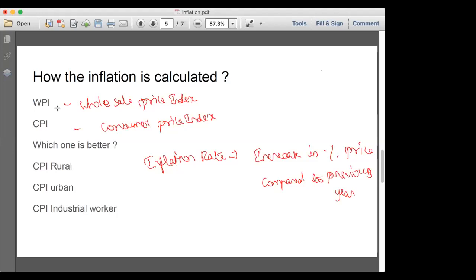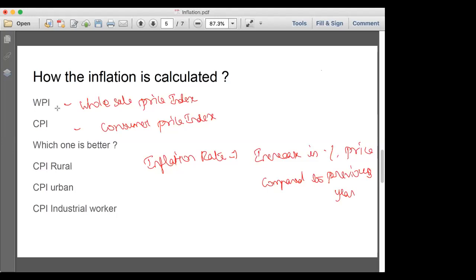So a WPI increase or decrease does not have any impact on the consumer price, so this is not a true picture value. CPI is the true picture value, and it gives the retail market and a clear picture of the value. Whereas WPI does not include the service activities because only products can be consumed at the wholesale price, that is the bulk quantity, whereas CPI includes both the commodities and the services.